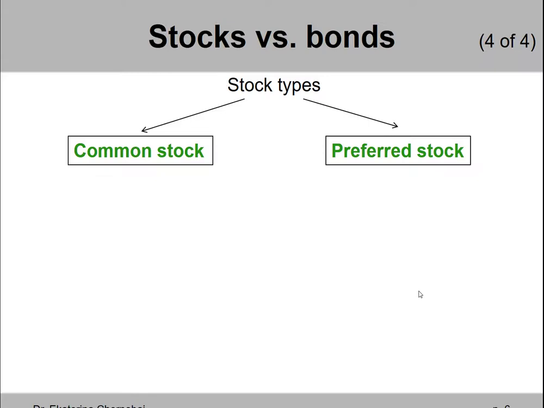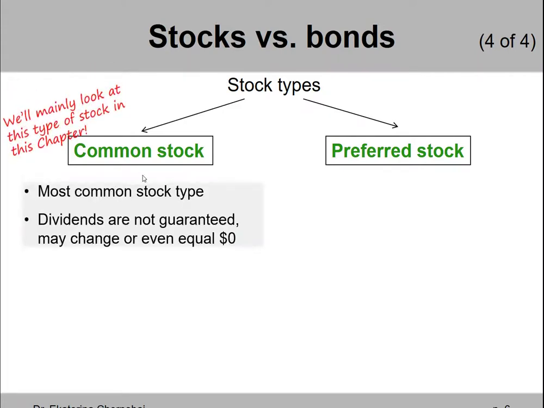So we're talking about stocks in this chapter. There are actually 2 types of stocks, and we probably already saw both examples in the early chapters, but let's structure it a little bit. Common stock and preferred stock. Common stock is the most common type of stock. This is where the name comes from.